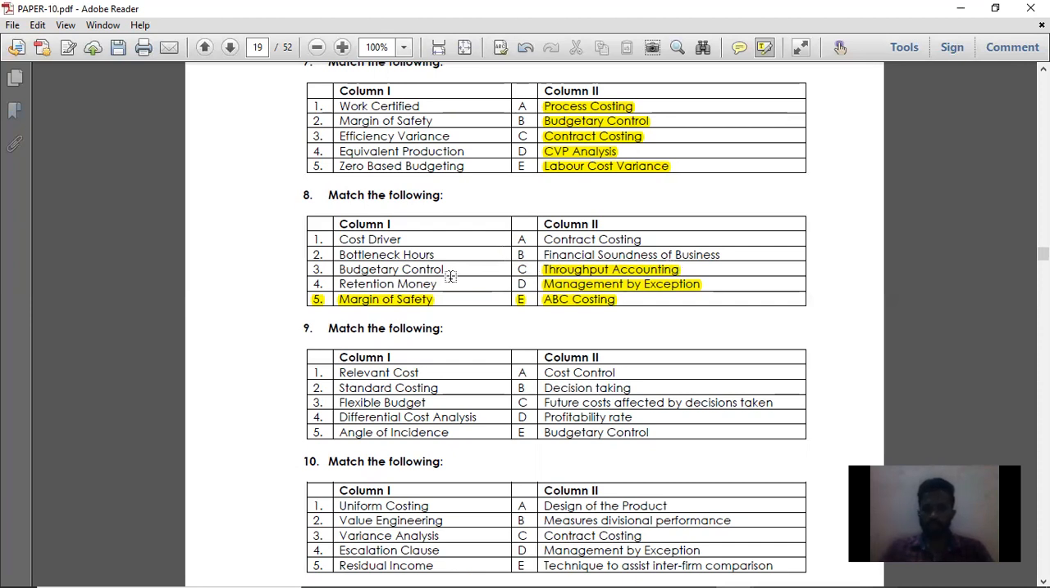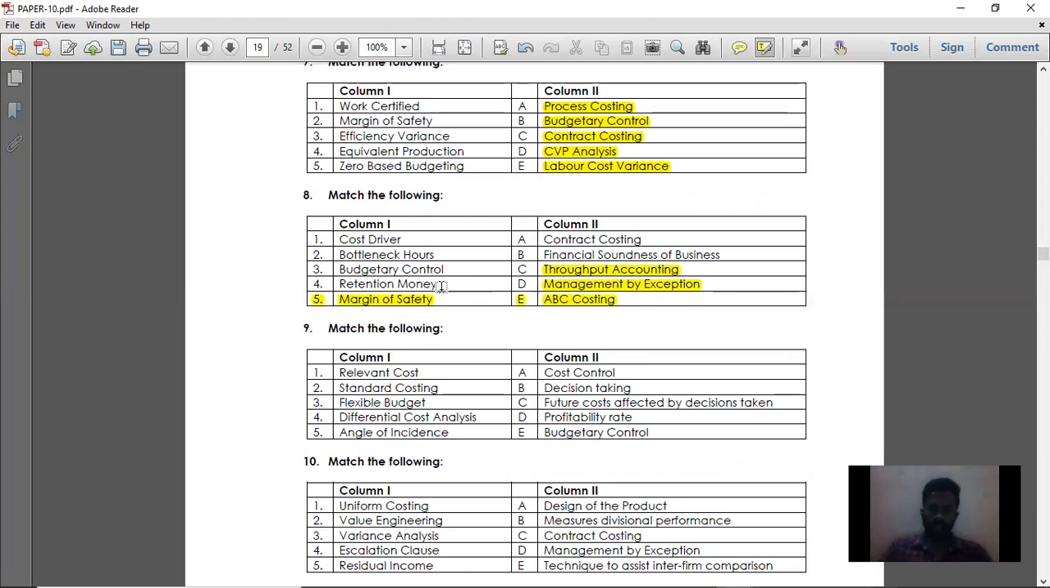Next, budgetary control. For budgetary control, the right option is management by exception. We have already seen this management by exception. What is management by exception? They will only report on the variations, that is deviations from the standards that have already been set. At the beginning of the year, management will set the standard. At the end of the year, there will be actuals. By comparing the standards and actuals, management by exception will report only on the deviation. That is called management by exception. So budgetary control is management by exception. Then retention money.